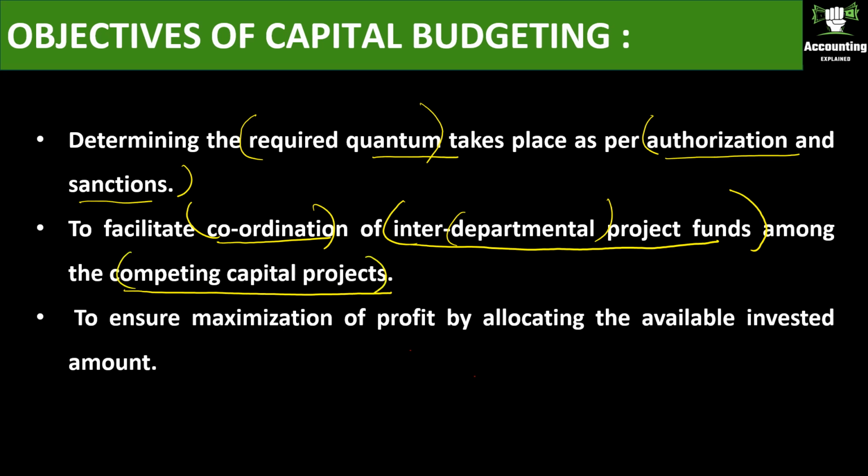There should be coordination even if we are going to take two capital projects at a time, to ensure maximization of profit by allocating the available invested amount. With the invested amount in the capital project, there should be maximization of profit. Then only it's a profitable capital expenditure or capital project.